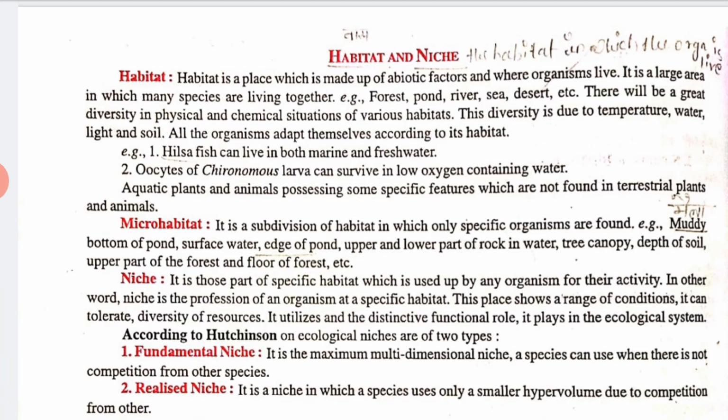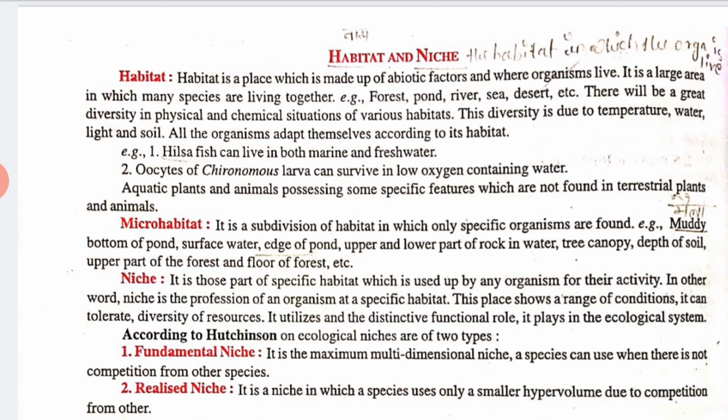Now we will talk about niches. What is a niche? Niche means the role an organism has according to the habitat in which it lives. We have two types of niches, fundamental niche and realized niche. The fundamental niche is the maximum, multi-dimensional niche which a species can use when there is no competition from other species, right?